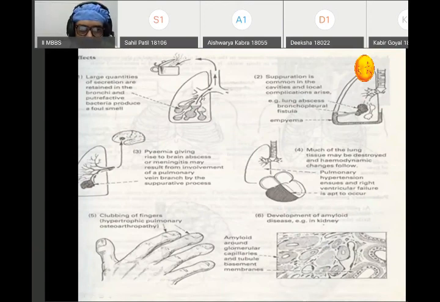There is accumulation of secretion and lung abscesses. You can see brain abscesses due to erosion of the pulmonary vein. Whenever a large amount of lung tissue is damaged, it may cause hemodynamic changes that may lead to right-sided heart failure. And it may also cause clubbing of fingers, and long-standing infection may lead to secondary amyloidosis. So these are the various effects that are seen in case of bronchiectasis.